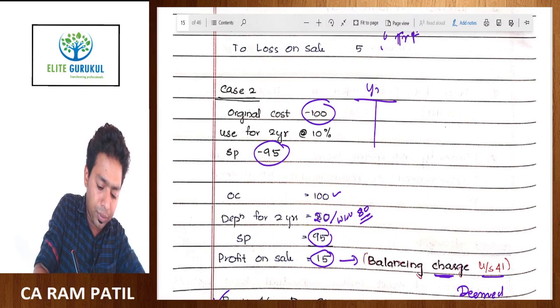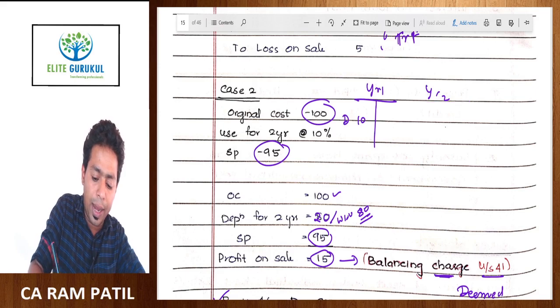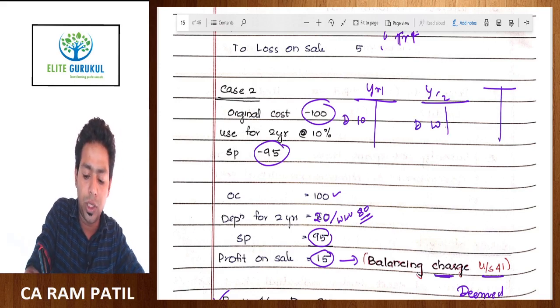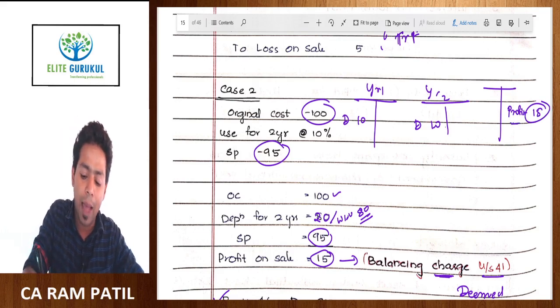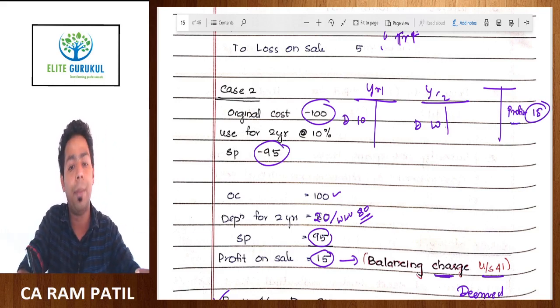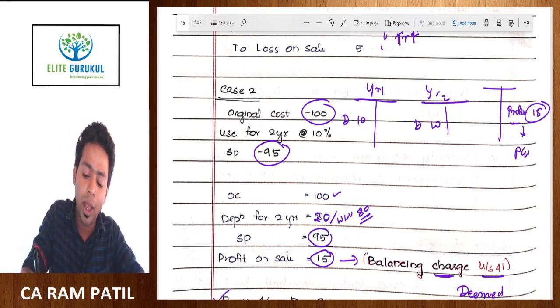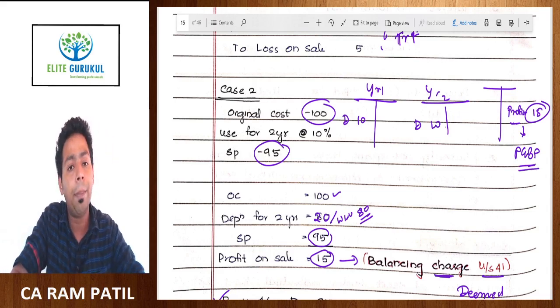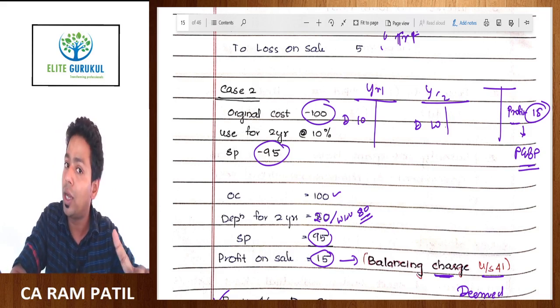Year 1 you claim depreciation of 10 rupees, year 2 you claim depreciation of another 10 rupees, and year 3, instead of claiming depreciation, you are saying there is a profit on sale of asset of 15 rupees. Okay, why has this happened? If this is a capital profit, then it should have been taxed under the capital gain chapter, but we are taxing that under the PGBP chapter. So why are we charging this to the PGBP chapter? Again, my question is the same. Do you think this is a capital nature profit or revenue nature profit? So this is a revenue nature profit, not a capital nature profit.